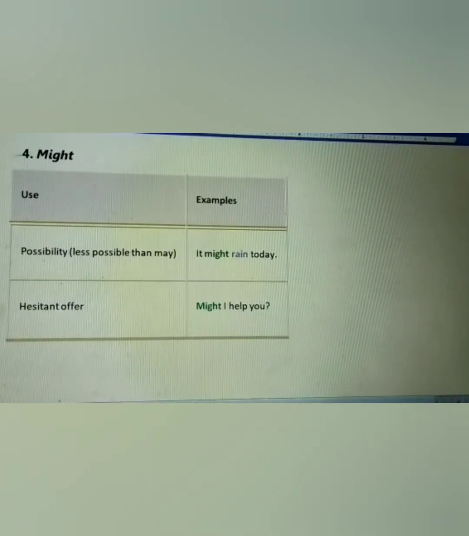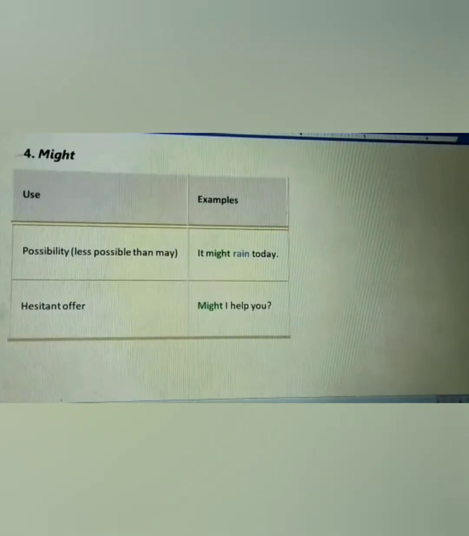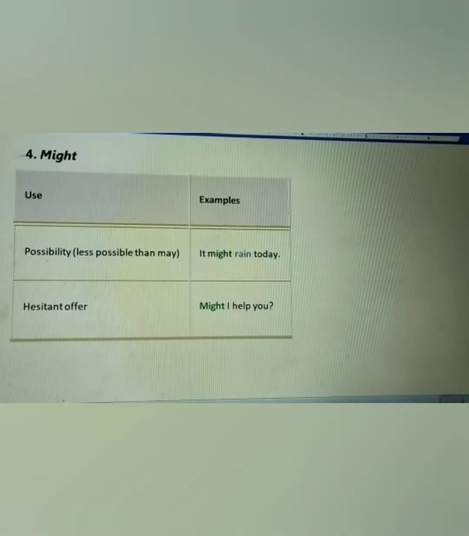Now might is the past form of may, but it does have its individual characteristics. So the use to show the possibility, it says less possible than may. For example, it might rain today. So the possibilities are less. The second one is hesitant offer. For example, might I help you? When you are feeling a bit of hesitation to ask, you ask, might I help you?